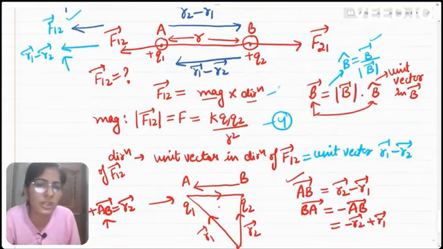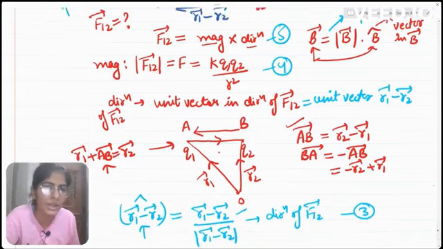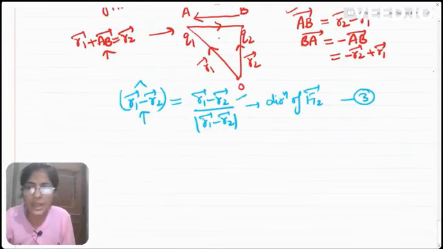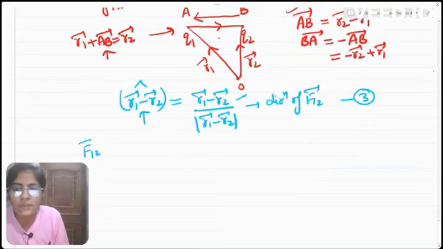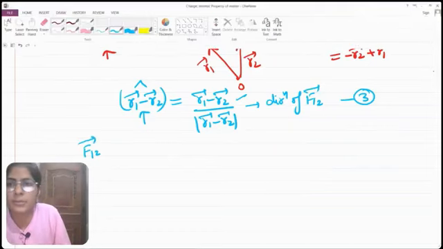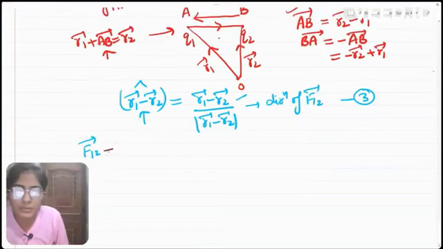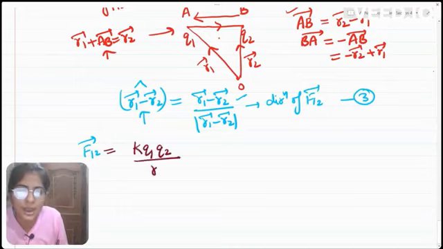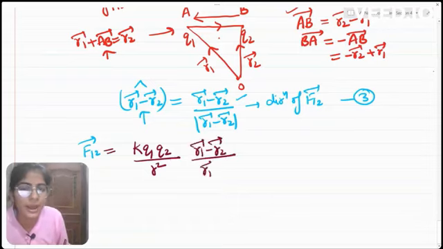Using equations 3 and 4 in equation number 5, the F12 vector will become like this. Magnitude is k q1 q2 divided by r square, into direction, which is r1 minus r2 vector divided by r1 minus r2 vector magnitude.